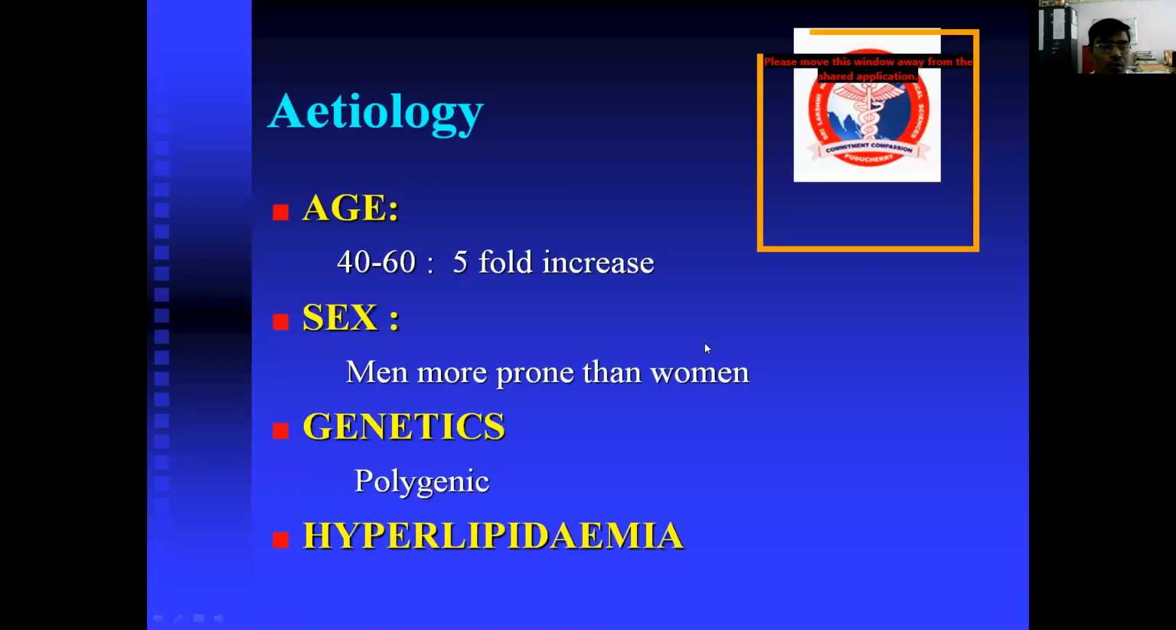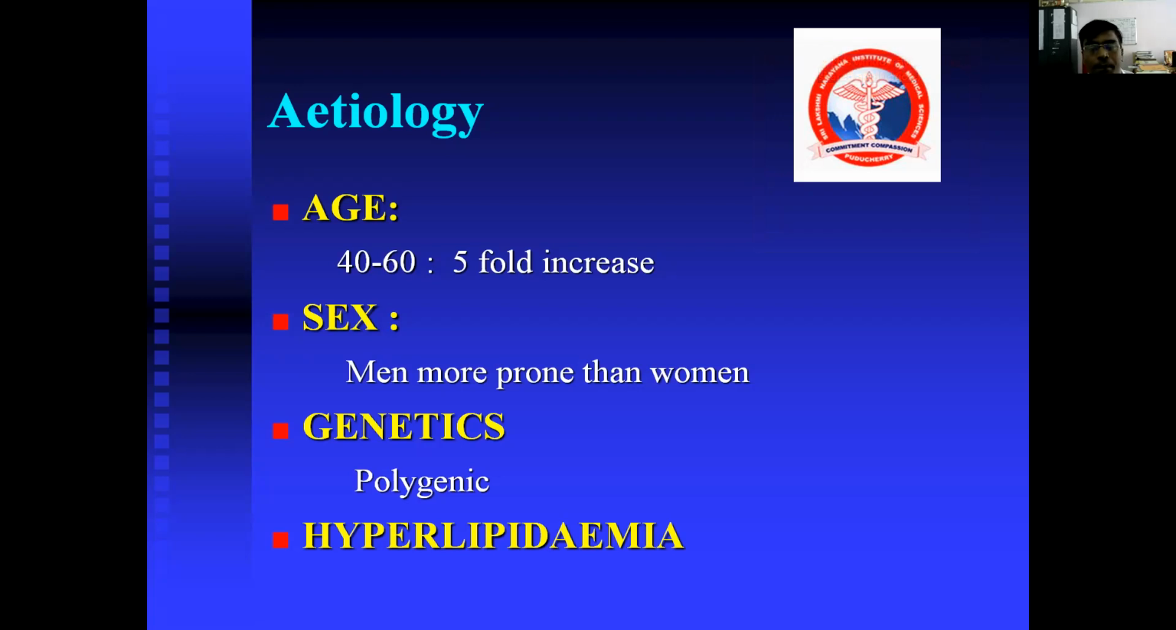What are the age groups usually affected? The usual age group is 40 to 60 years, which has a 5-fold increase, but it can occur at any age. Men are more prone to atherosclerosis than women. The genetic etiology is polygenic. The most important triggering factor is hyperlipidemia, which causes atherosclerosis.